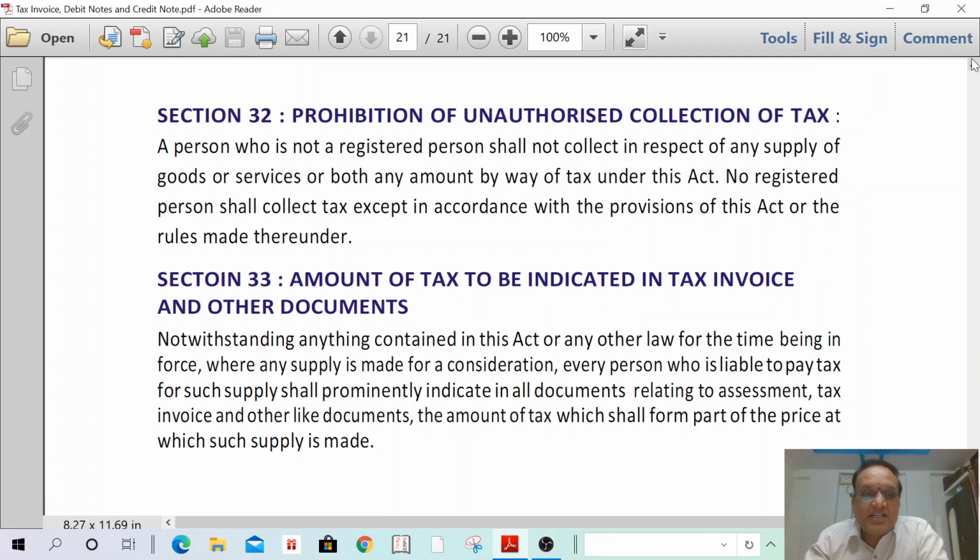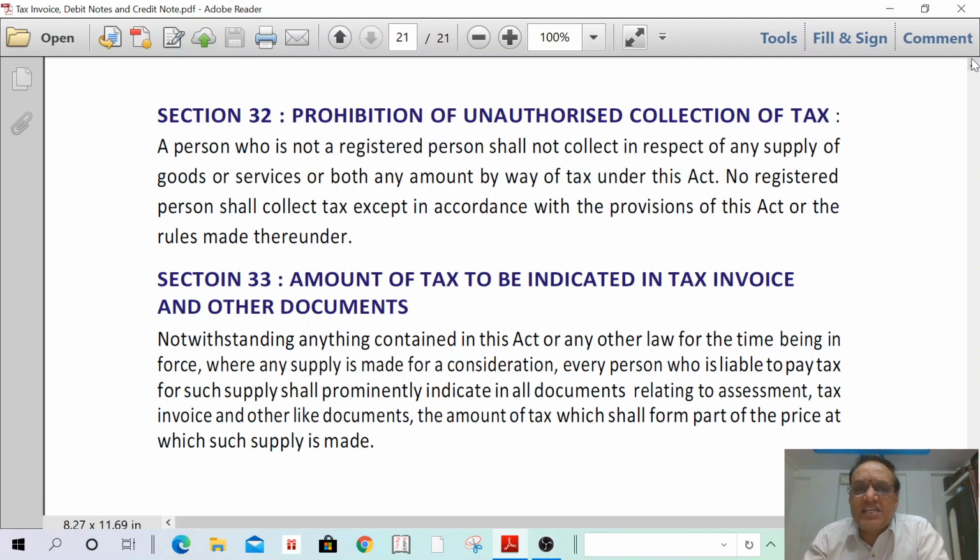Understand? Next concept, Section 33: amount of tax to be indicated in tax invoice and other documents. If I am a registered person, I can issue the tax invoice, and in such a tax invoice I have to separately mention the tax amount. Suppose the value of goods is 1 lakh and the rate of tax is 18% IGST. For 1 lakh value of goods, add 18% IGST, that is 18,000, making 1 lakh 18,000. I cannot mention a consolidated figure of 1 lakh 18,000. I have to separately mention the tax amount and tax rate in the tax invoice.